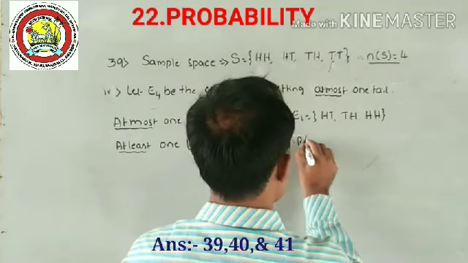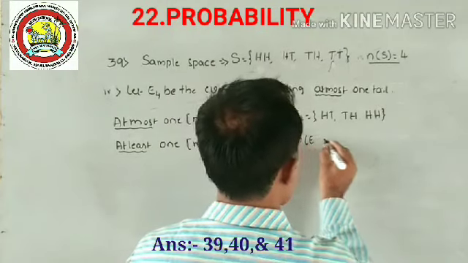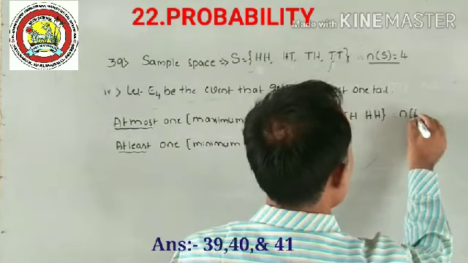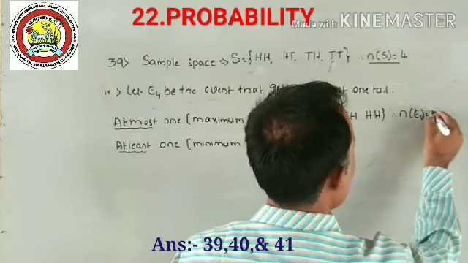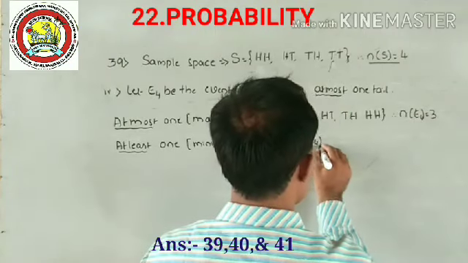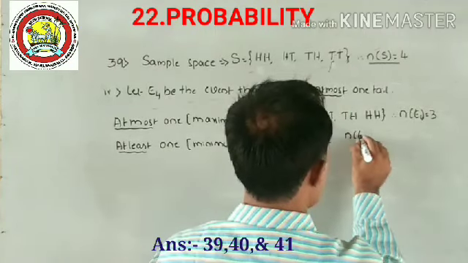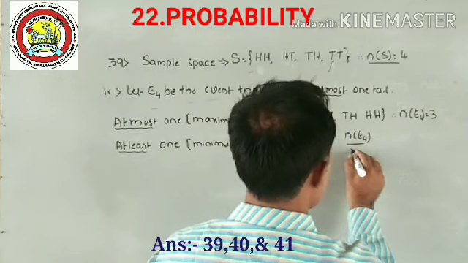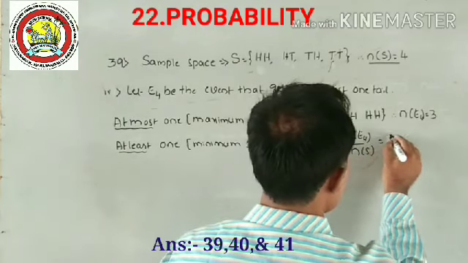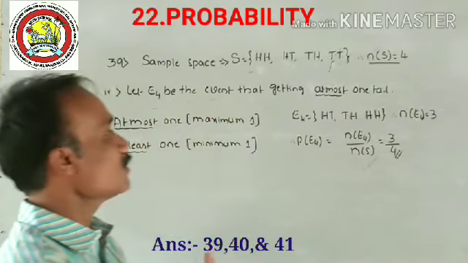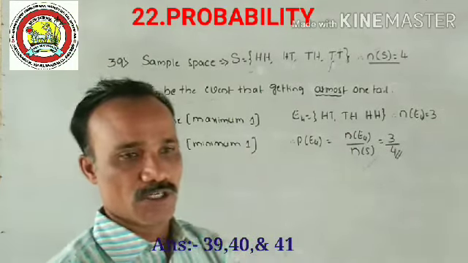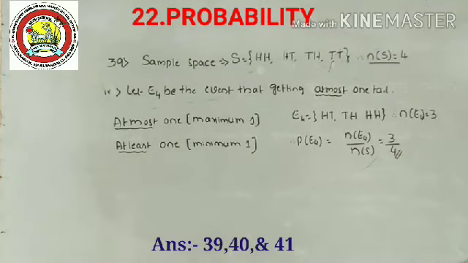Therefore, I write here n(E4) is equal to 3. Therefore, P(E4) is equal to, the formula is n(E4) divided by n(S). The final answer is 3 by 4. Okay, this is very simple. Let's see the next question, question number 40.